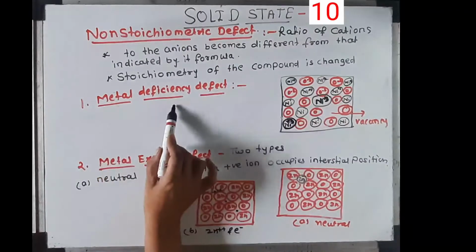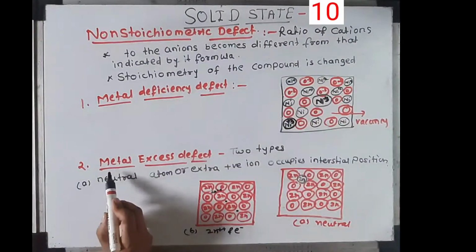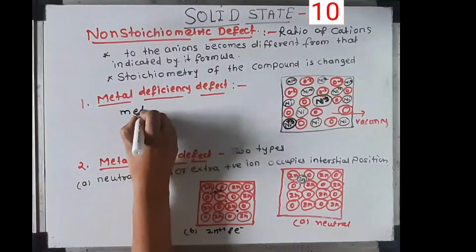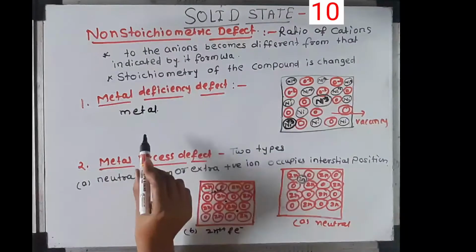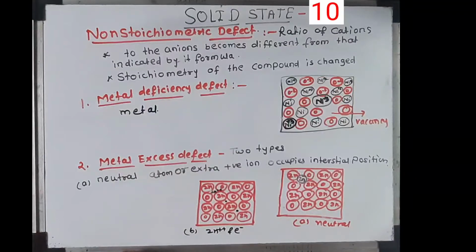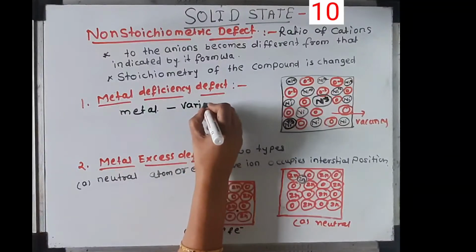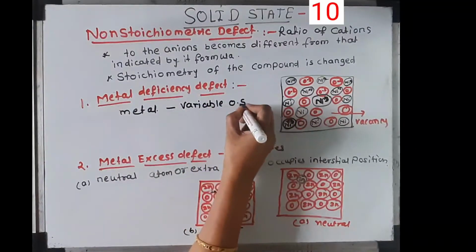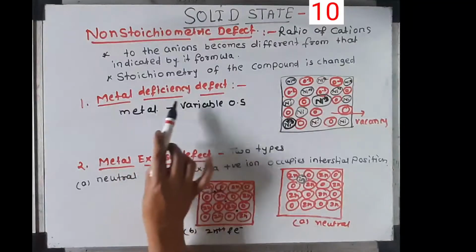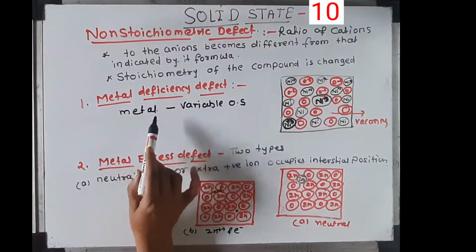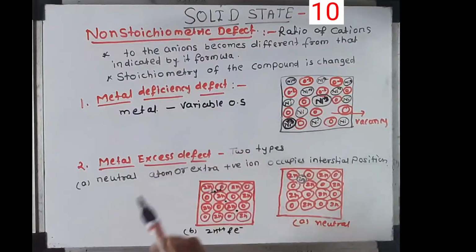These are of two types. First is the metal deficiency defect, and second is the metal excess defect. The metal deficiency defect is possible only in compounds of metals that show variable oxidation state.